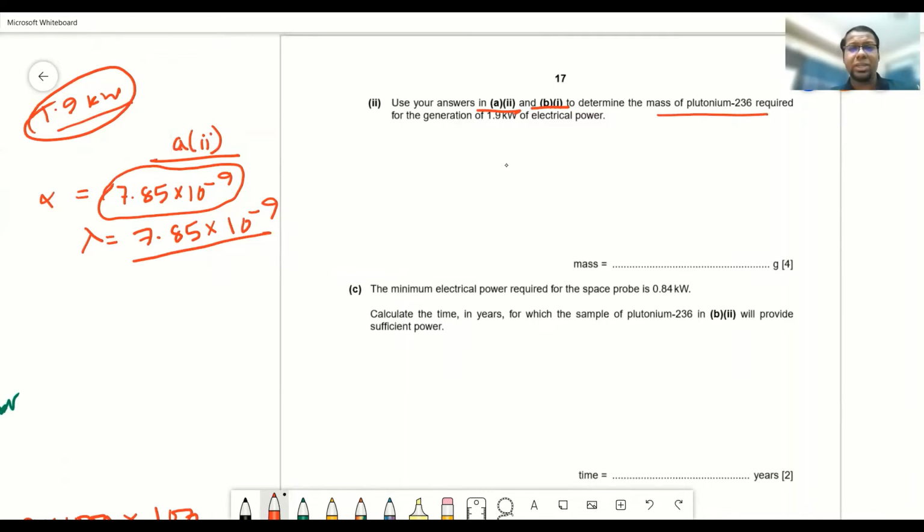Now, how are we going to do it? So at first, we need to find out activity. What was activity? Activity is the number of nuclei decaying per second. Activity is the total number of nuclei decaying per second. Now, what is the decay constant? The decay constant was 7.85 into 10 to the power minus 9. And what was activity? Activity was the number of nuclei decaying per second.